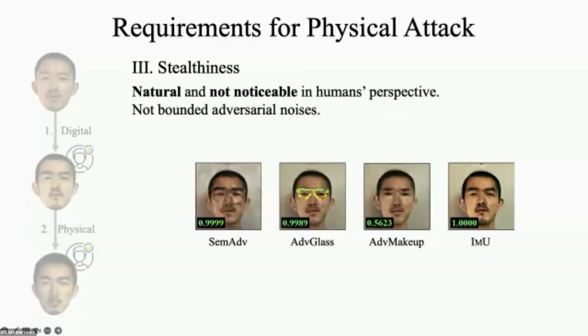We also want the attack to be stealthy. Existing methods try to improve the stealthiness by bounding the perturbation in the pixel space with a certain norm or confining the changes within a small area. We claim those are not the necessary conditions, and instead, the stealthiness in the real world is highly related to the naturalness of the adversarial changes, because they are less noticeable or suspicious in humans' perspective. In this sense, strange glasses or patches is less stealthy.